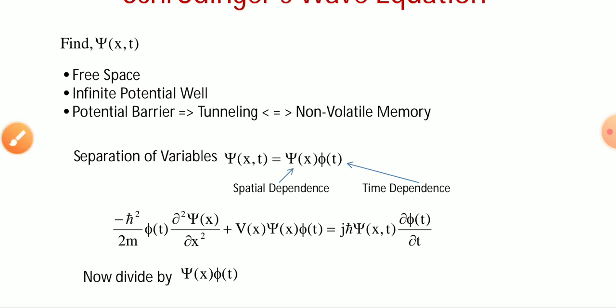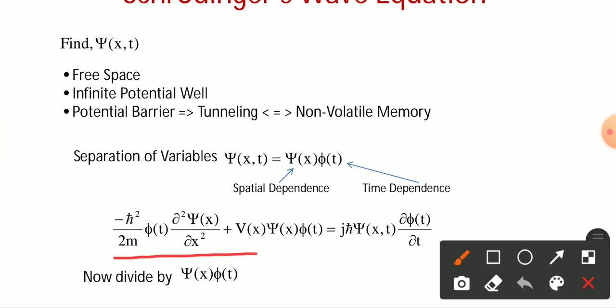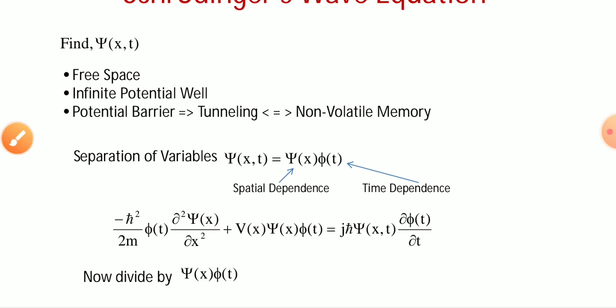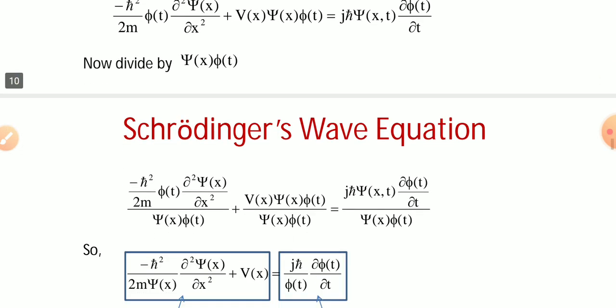And if you write down the previously explained one-dimensional expression for the Schrödinger equation, it can be written in the form of this separation of variables. This is the spatial dependence, and φ(t) is separated. Now each and every term is divided by ψ(x) and φ(t), and the expression can be written in this form.